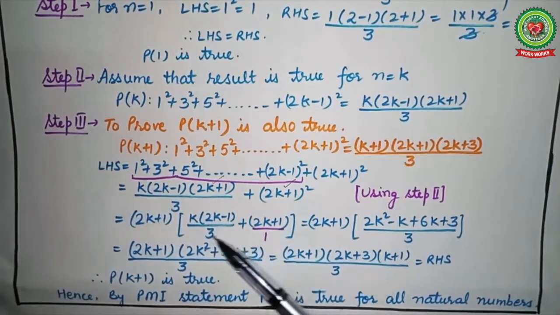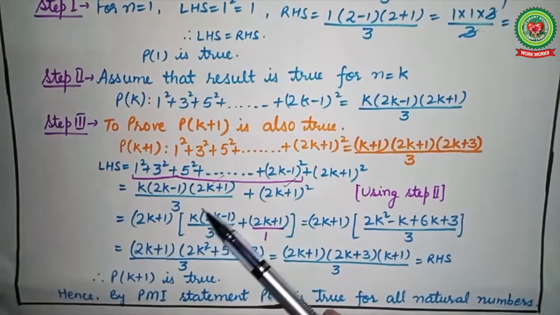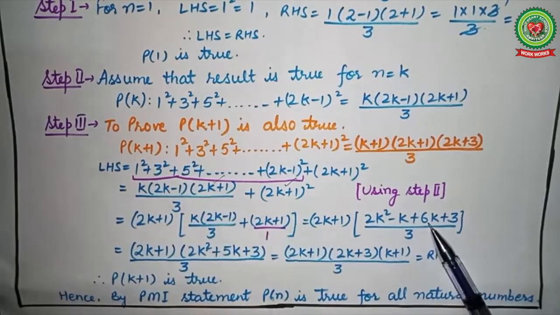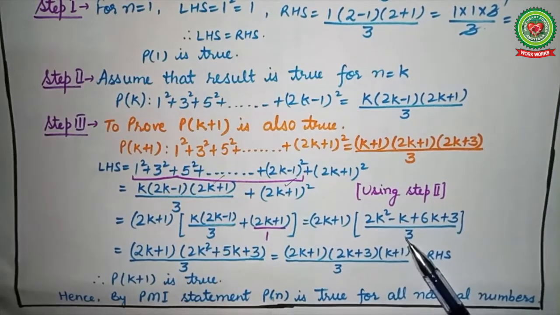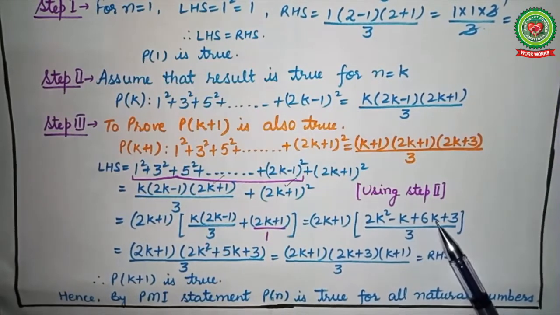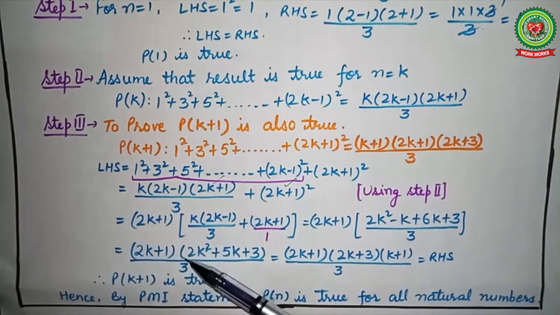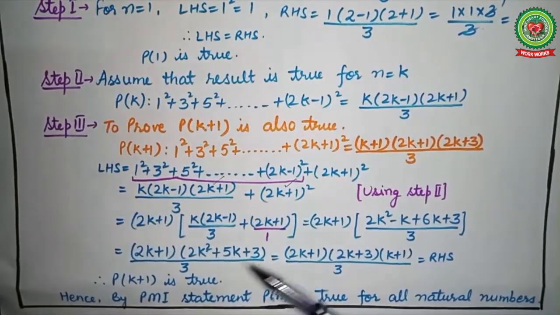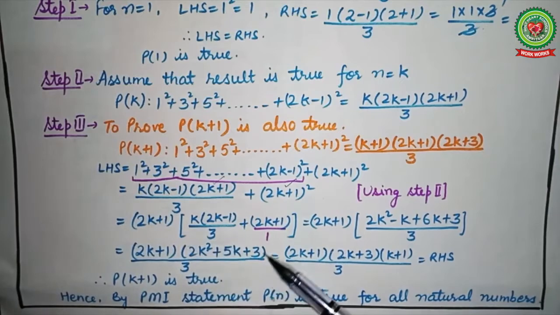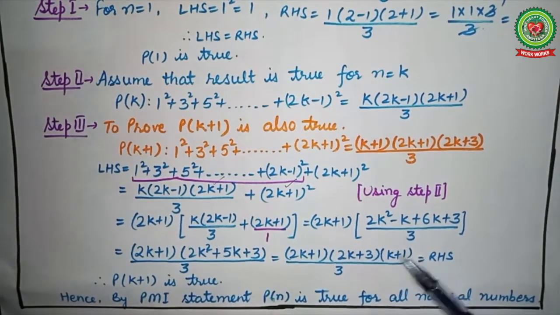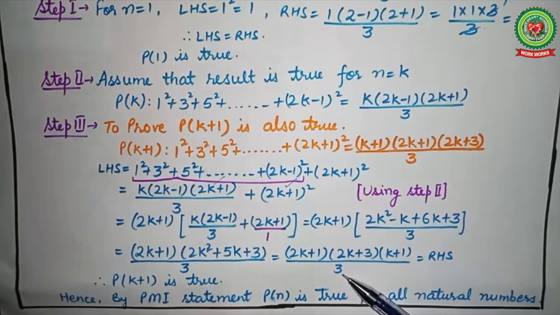Now here when you take the LCM you will get 2k square minus k, on multiplying 3 by 2k you get 6k plus 3, upon 3. Now collect terms of k, you are left with (2k plus 1) into (2k square plus 5k plus 3) upon 3. When you factorize this quadratic polynomial, you will get the factors (2k plus 3)(k plus 1), so (2k plus 1)(k plus 1)(2k plus 3) upon 3.